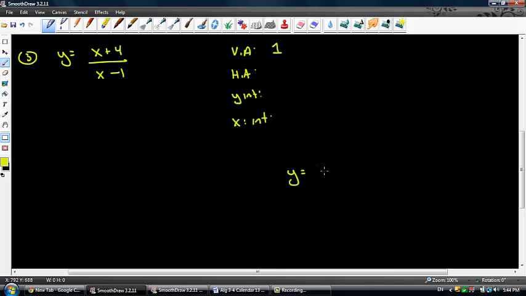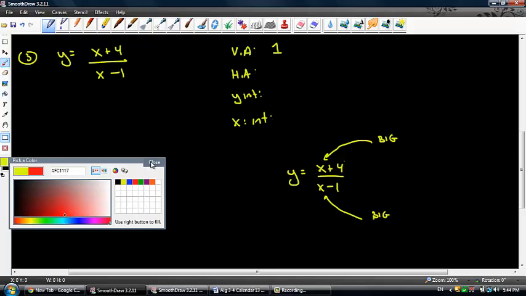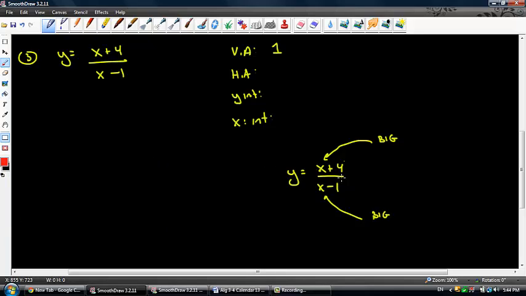If I rewrite this function down here, y equals x plus 4 over x minus 1, let's say if I plug in a big number here, if I plug in the same big number here, what you guys have to realize is that the larger x gets, billion, trillion, 10 trillion, 100 trillion, all those big numbers, this 4 and this negative 1 become very, very inconsequential, don't they?